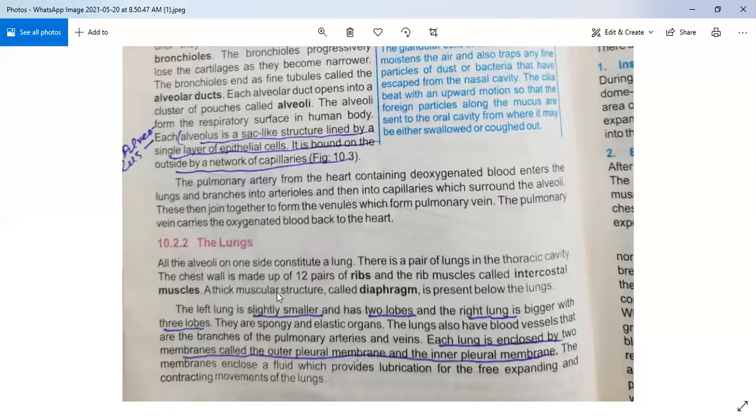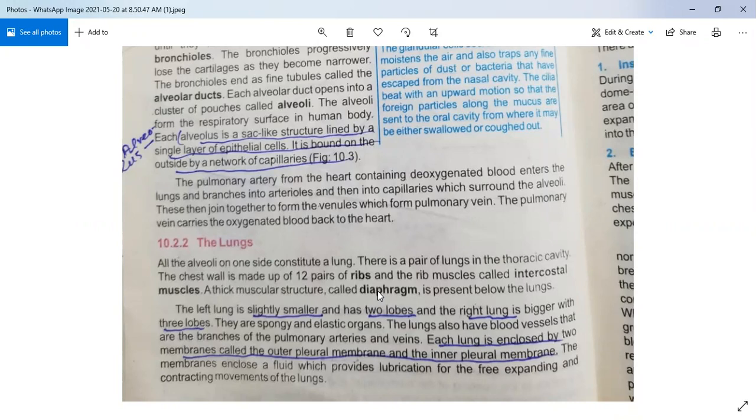A thick muscular structure called the diaphragm is present below the lungs. The diaphragm plays a very important role in our lungs. It is a muscular sheet which is lying under our lungs. When we breathe out, the diaphragm comes into a dome shape. When we breathe in, it is flattened.